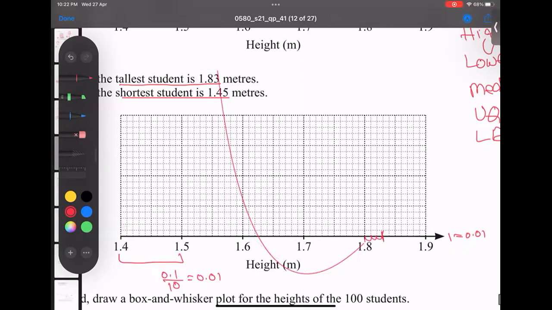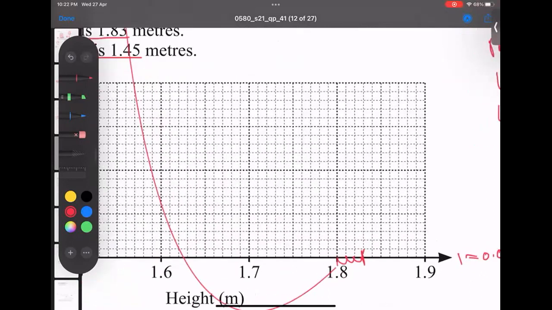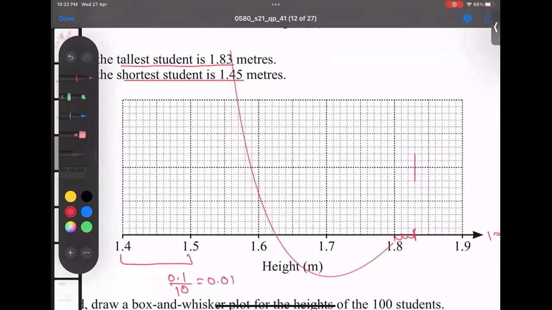This is 1.83. I'll label it here. The smallest is 1.45. 1.4 is here, and the middle is somewhere here.